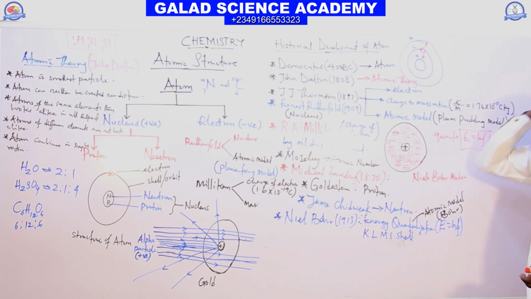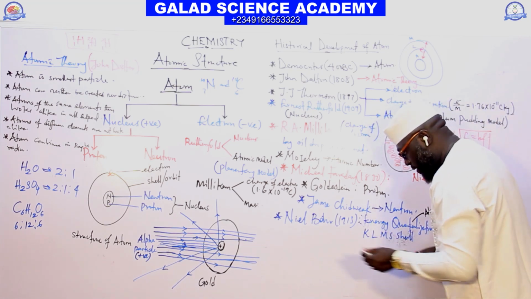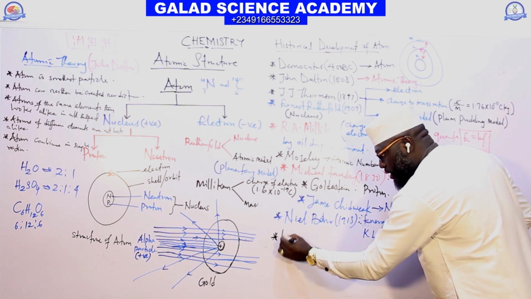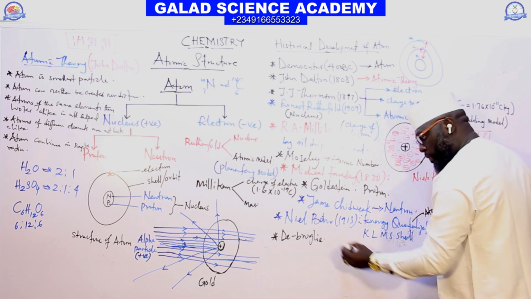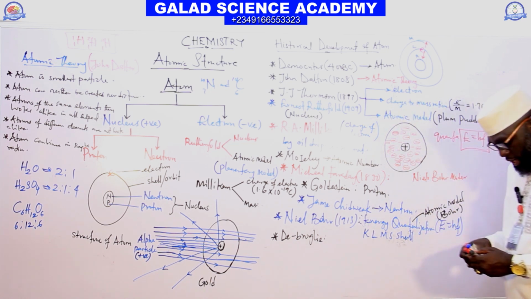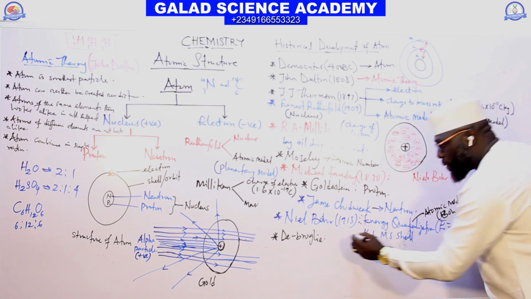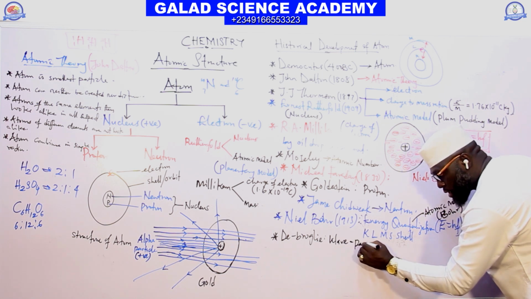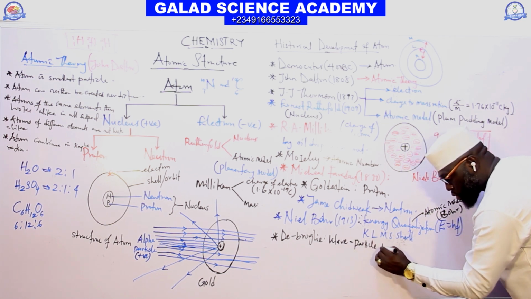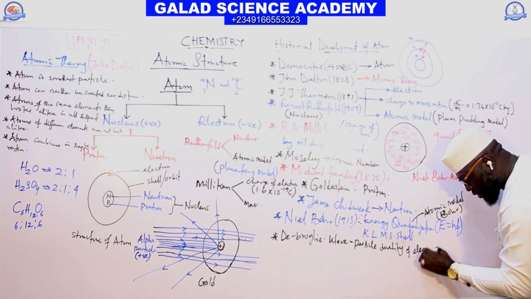So the next scientist we need to check is de Broglie. De Broglie discovered the wave-particle duality of an electron.